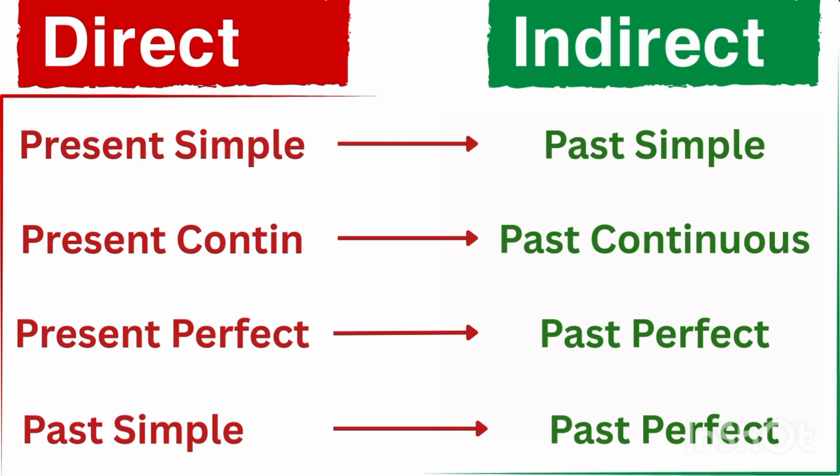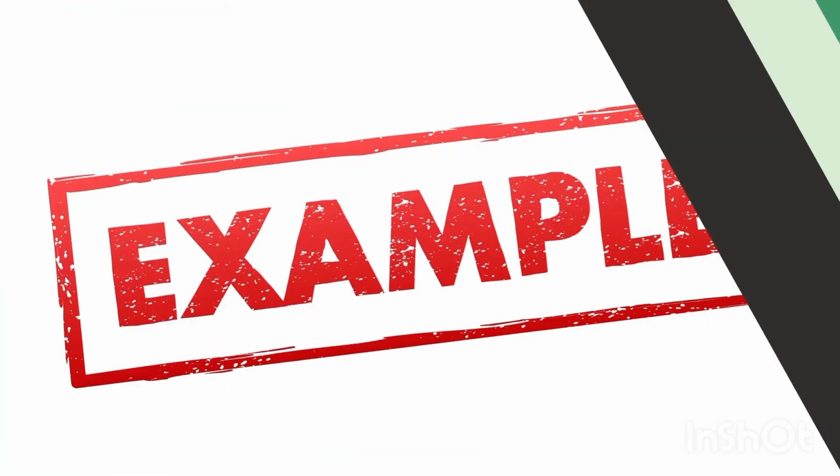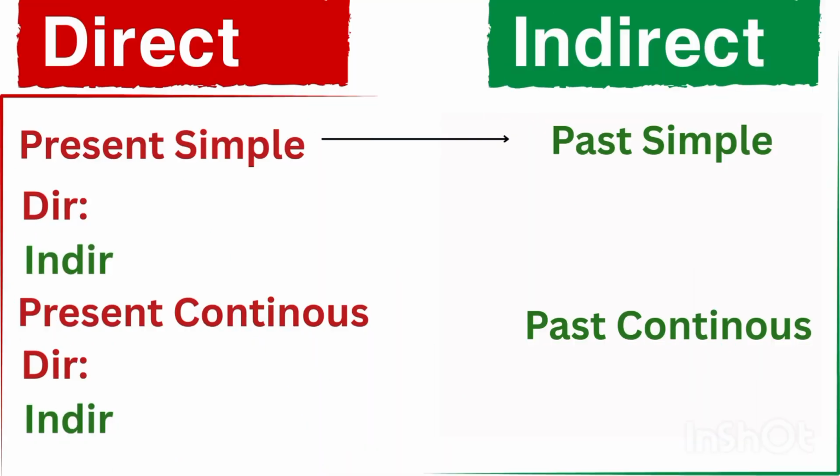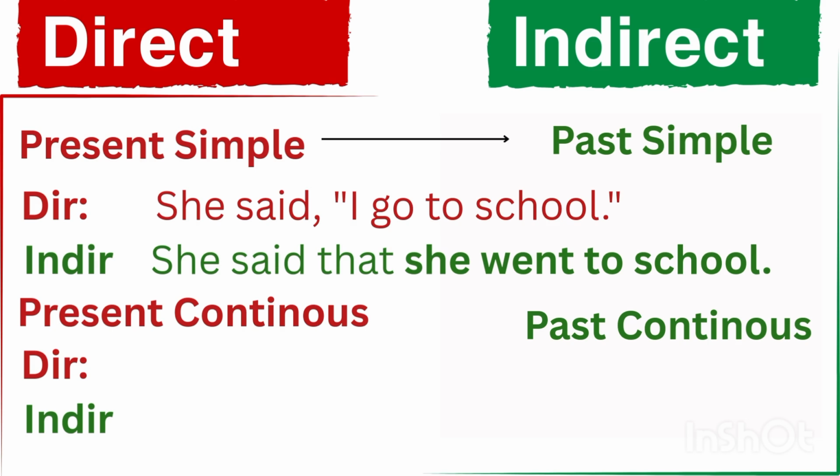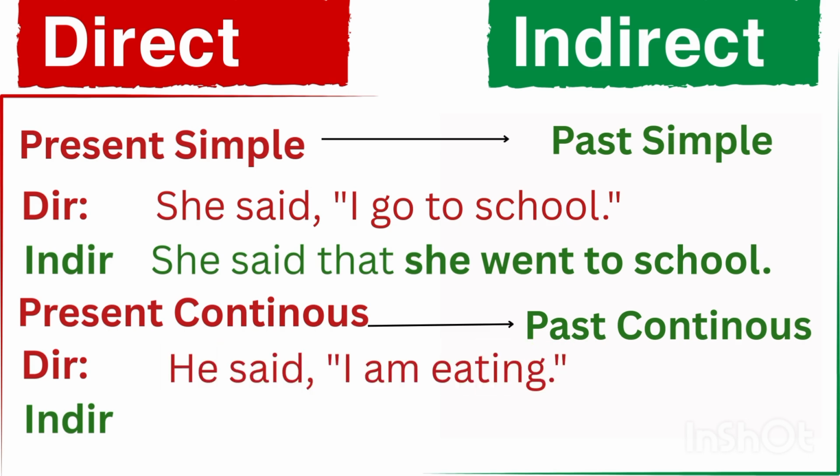Now we will discuss some examples of direct and indirect speech. Let's move toward the first example. The first example is present simple tense in direct speech, and when we convert this tense into indirect speech, we will use the past simple tense. Example: she said, "I go to the school." This is direct speech. Why will we use the past simple tense in indirect speech? She said that she went to the school. You can see clearly there is no quotation mark in the indirect speech.